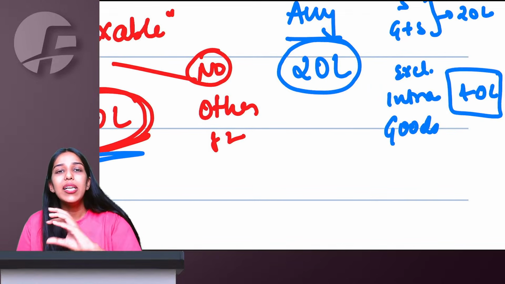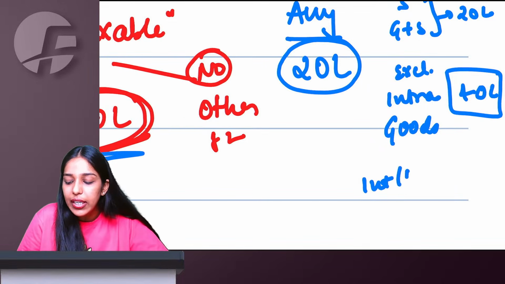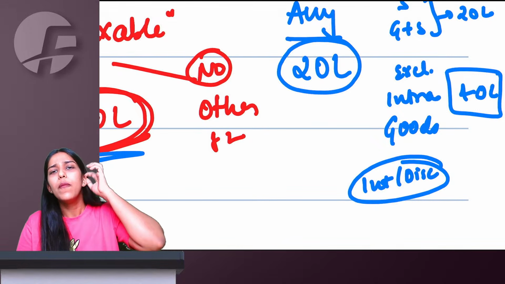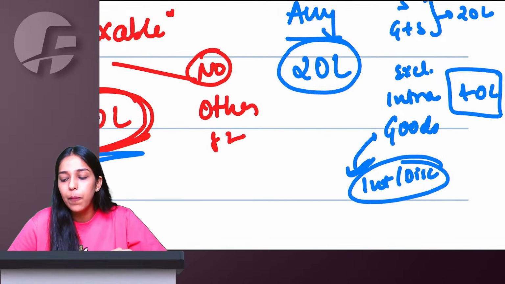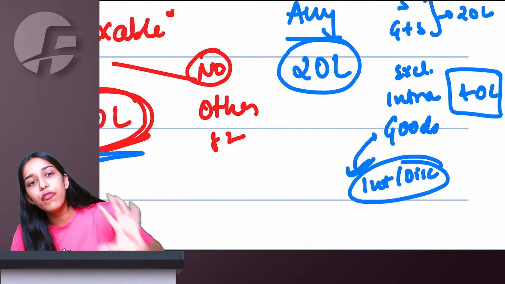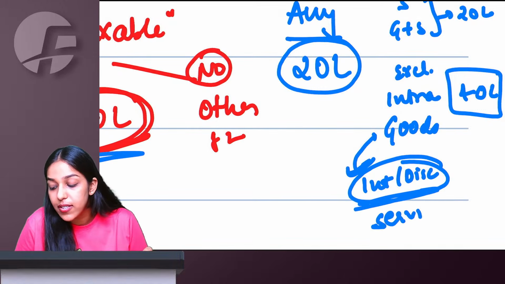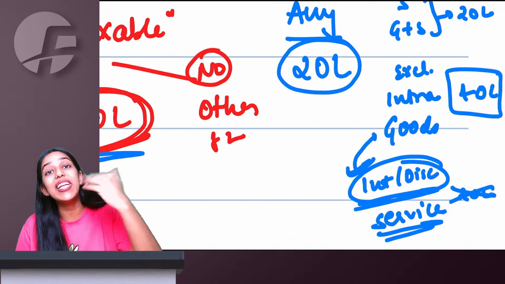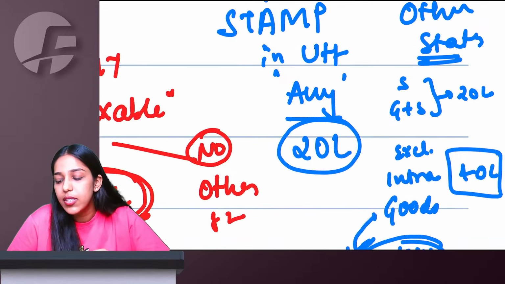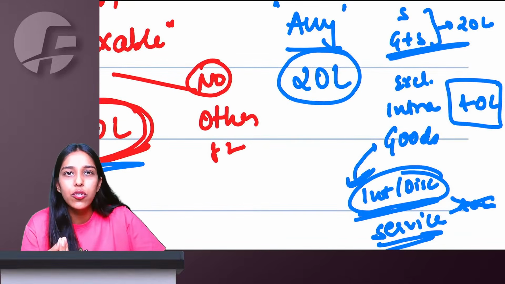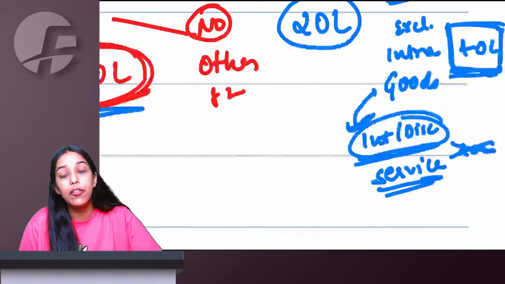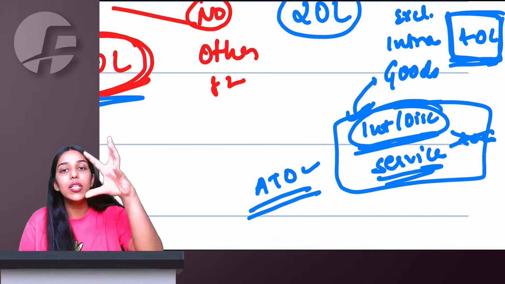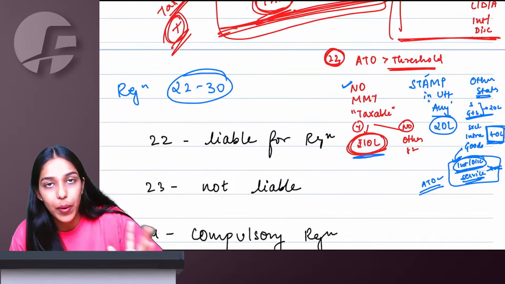See, understand, normally anyone dealing in goods would be at least having interest discount income, right, which forms part of turnover as per registration turnover. No problem, government says if there is interest discount income with goods, it is okay, your limit will still be 40 lakh. Just because of interest discount, which is service, we will not tell you to come to 20 lakh. But let's say I am supplying shoes and I also give teaching services, then any normal other services limit will be 20 lakh. But shoes plus just interest income, it's okay, you will get the 40 lakh benefit. You don't have to ignore interest. Interest will form part of turnover, but because of interest your threshold will not fall down to 20 lakh rupees.